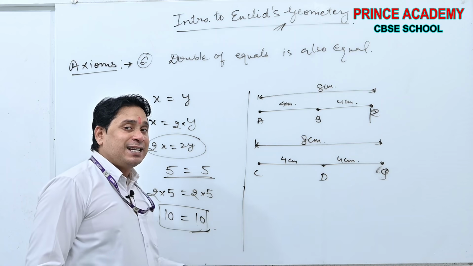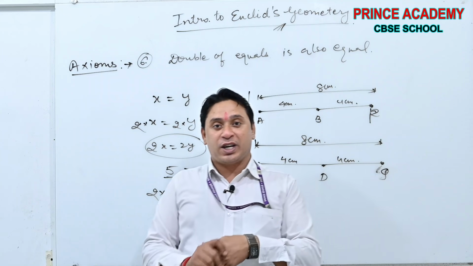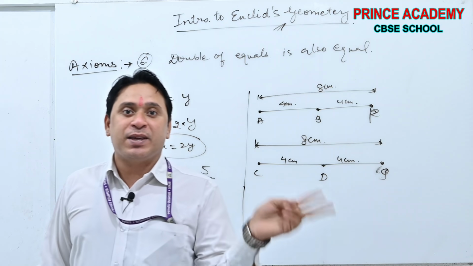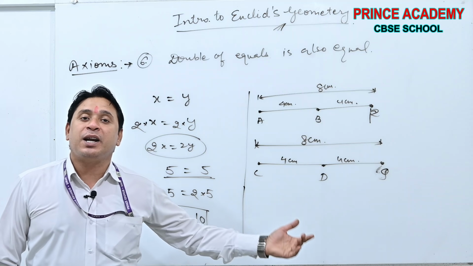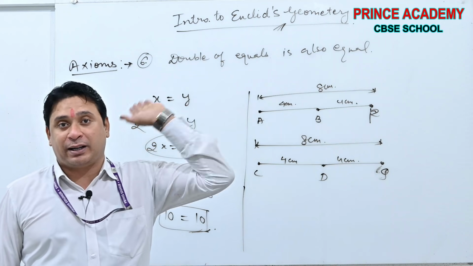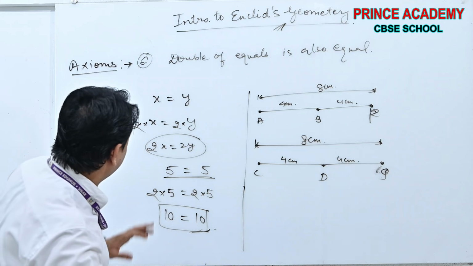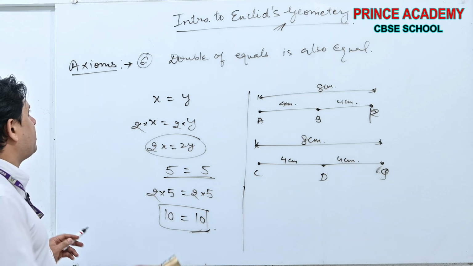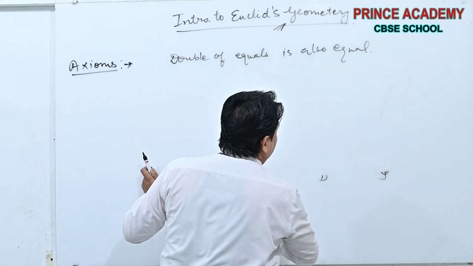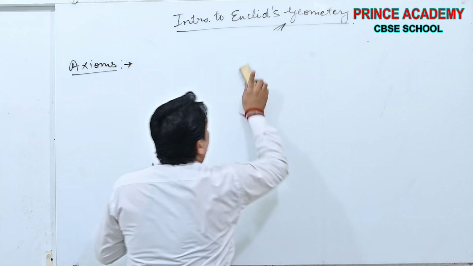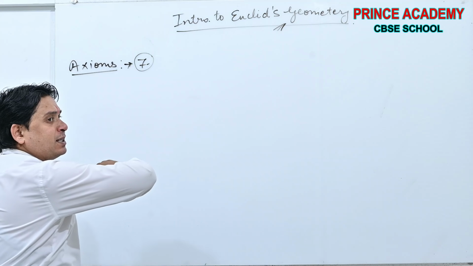See beta, as in general arithmetic or algebra, we know in an equation if the same things are added, subtracted, multiplied, or divided, then there is no effect on the equation. That's why I relate it here. Okay, now see, you can take the screenshot. Done. Now see beta, axiom number 7. What is this?